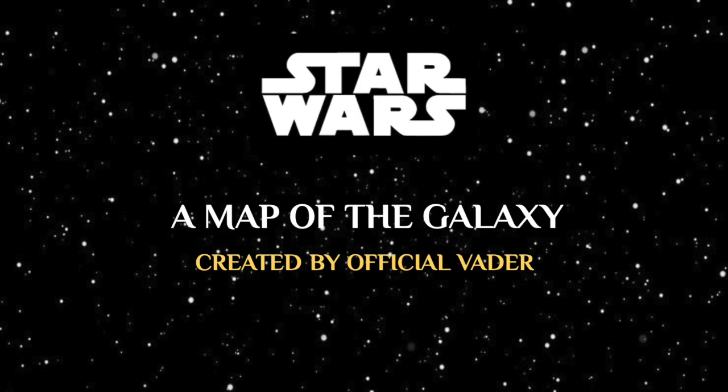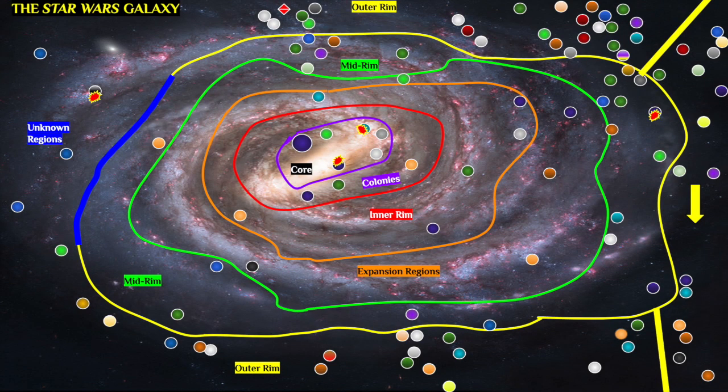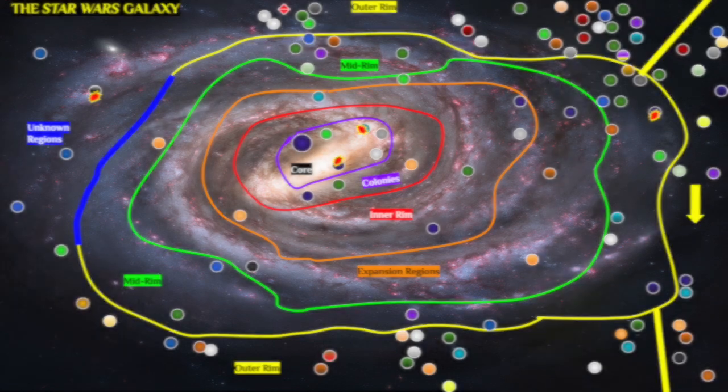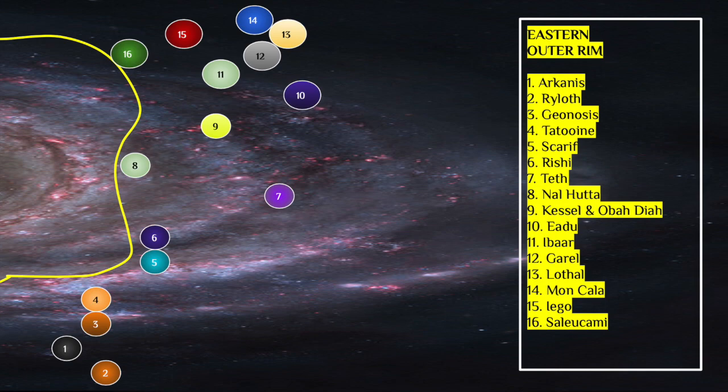Today's video will be part 3 of my Star Wars Galaxy map featuring the eastern section of the Outer Rim, and I will also cover the Unknown Regions planets. So we'll start off with Arcanus. Arcanus is not really an important planet in the Skywalker saga, but it is the home planet of General Hux